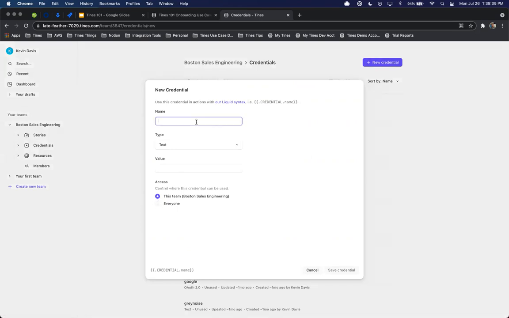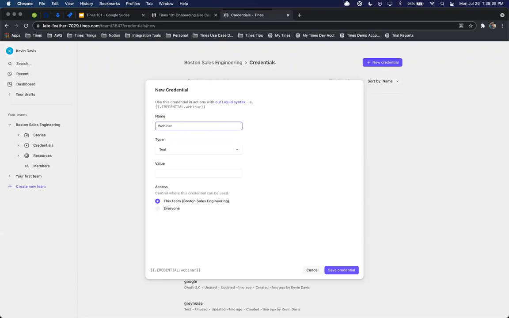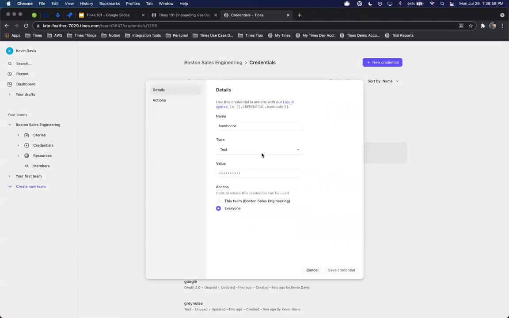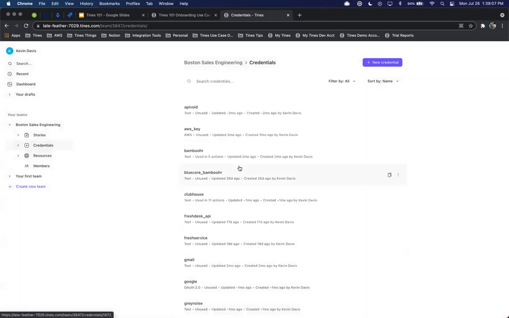And to create a credential, simply go ahead and add in the credential name. You'll see up here, it'll immediately populate with what that name is, calling that resource.credential. We can define the specific type that we want to work with. And then from there, we just input the value and then again, delegate the access rights on who should have access to the platform. So for something like BambooHR, we're just going to store the API key here, select the type as text, and then we'll be able to start working with that system very easily.